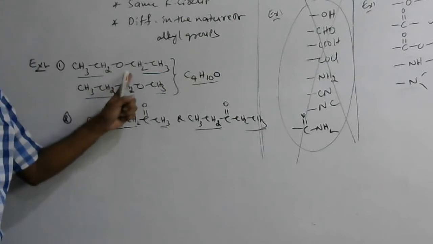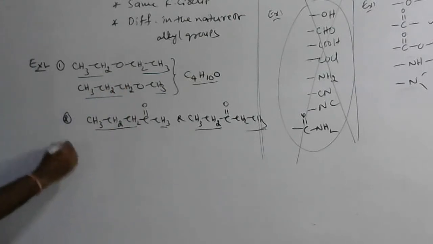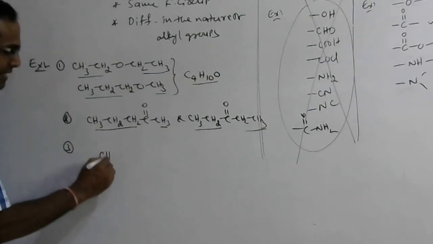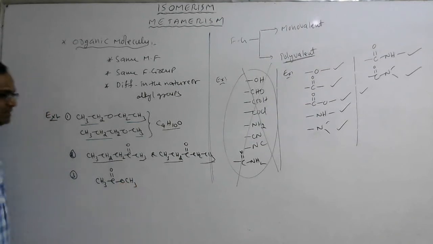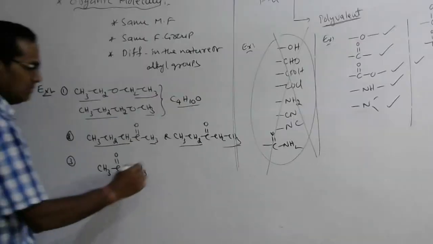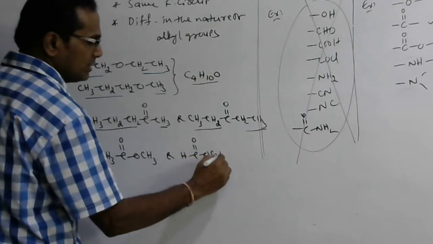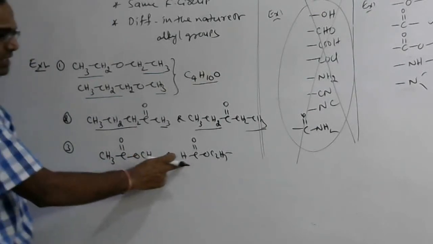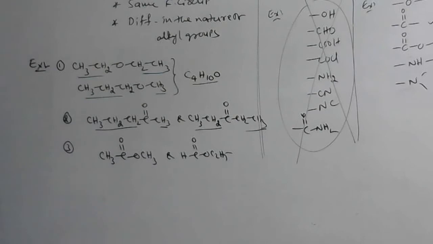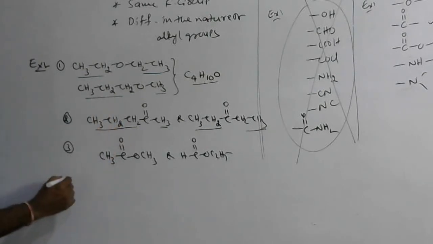Metamerism is exhibited by ethers, metamerism is exhibited by ketones. Even esters exhibit metamerism. A simple example is CH3C double bond O OCH3, methyl acetate. What is the metamer of methyl acetate? It can be written HC double bond O OC2H5. Here the alkyl groups or hydrogen on the two sides are different, therefore they are said to be metamers. So ethers, esters and ketones will exhibit metamerism.